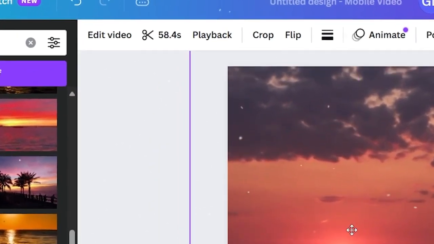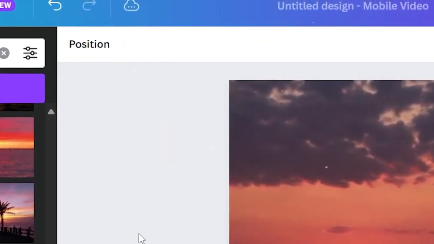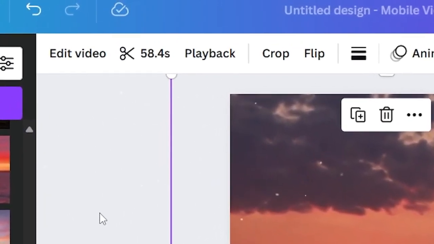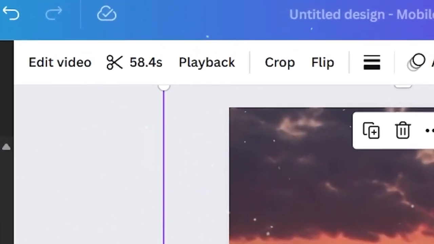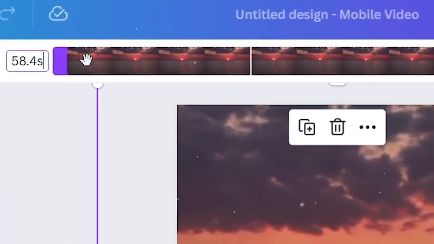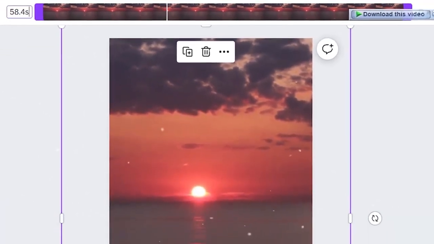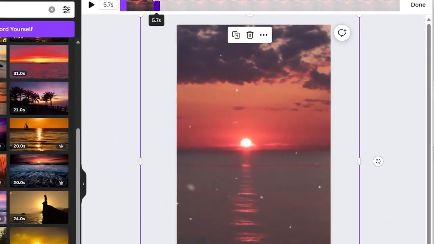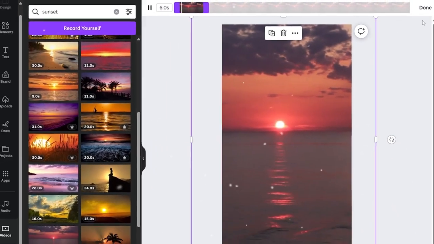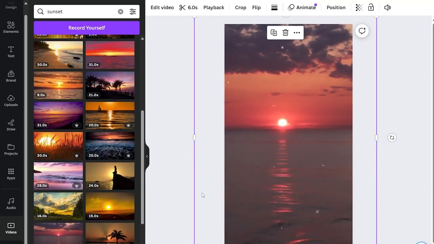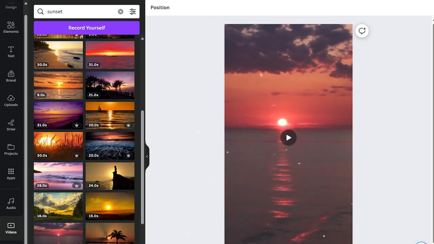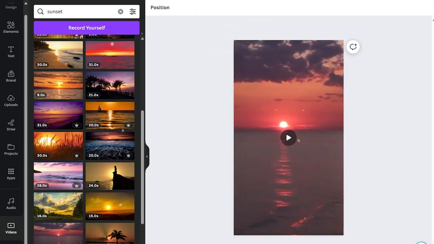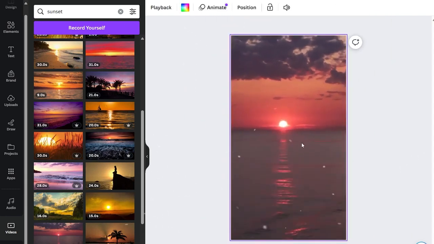To prepare the video for text overlay, we'll need to adjust its duration, as 1 minute is longer than we need. This is one required video that is about 5 to 6 seconds in total length. Next, we need to ensure that any background noise or music from the video is eliminated. To shorten the video, click the cut icon and drag it down to 6 seconds. If you prefer, you can also manually type in 6 seconds. This ensures that your video is the correct length. To remove the audio or background noise, click on the video, then click the volume icon and drag the volume slider all the way down to mute it.